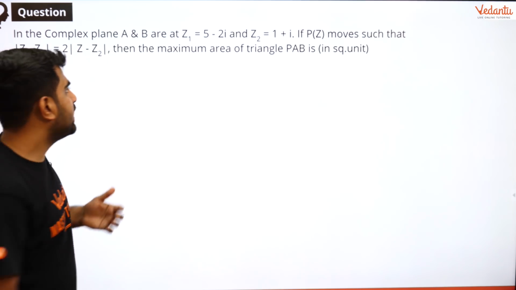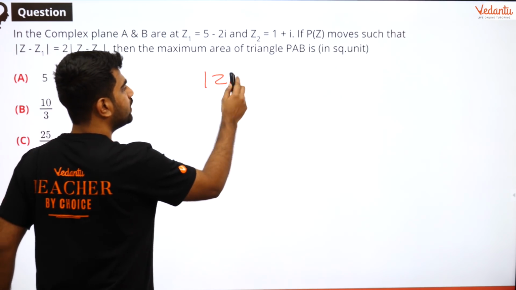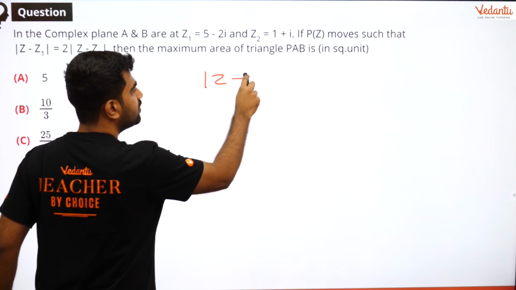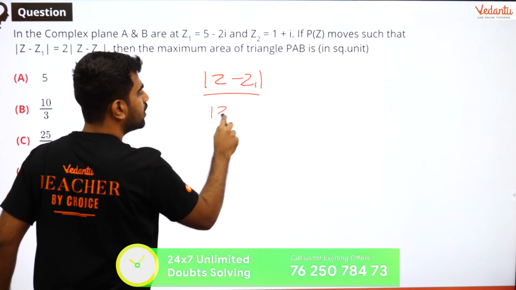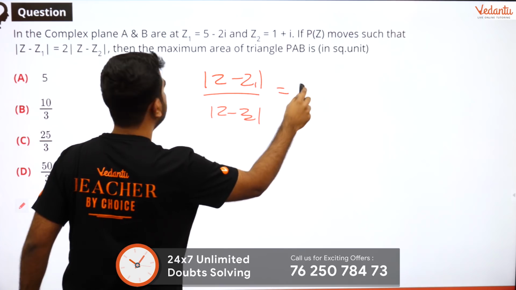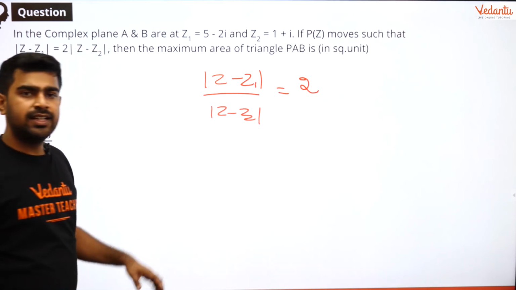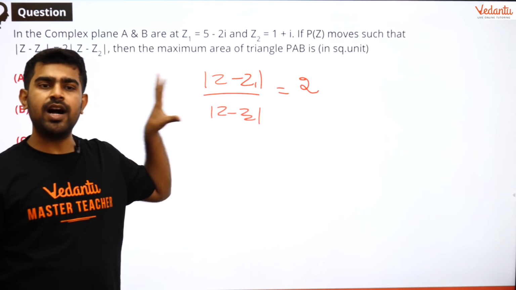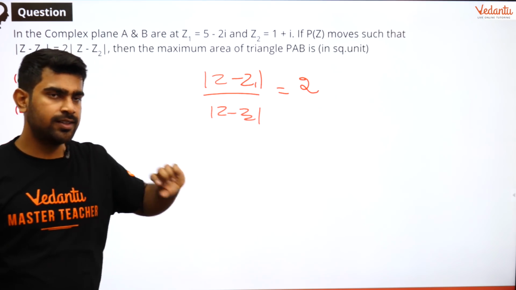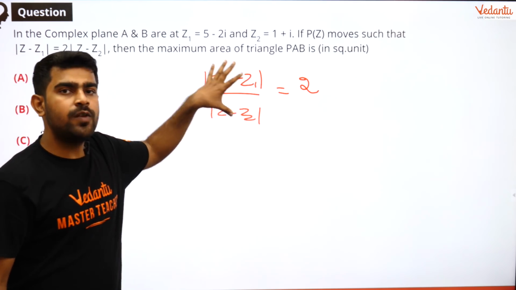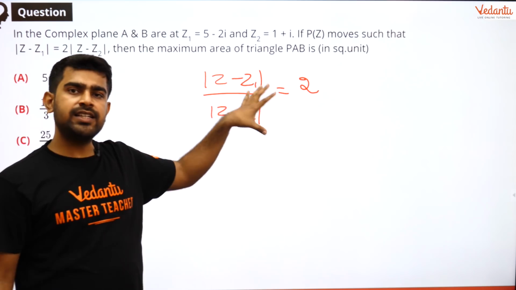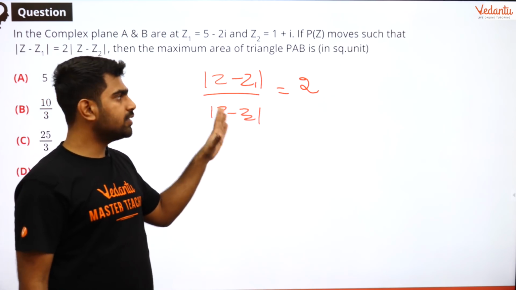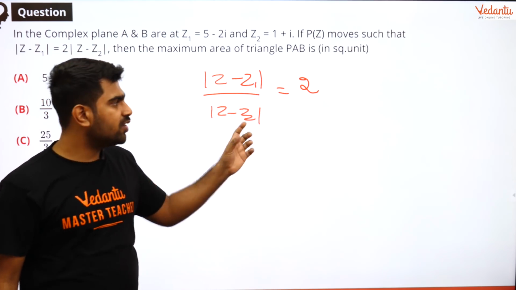So guys, whenever you have a question like this, mod of z minus z1 divided by mod of z minus z2 equal to some constant, then this always forms an Apollonius circle. So this is always going to form a circle as a locus, and that circle is called an Apollonius circle because of the form.